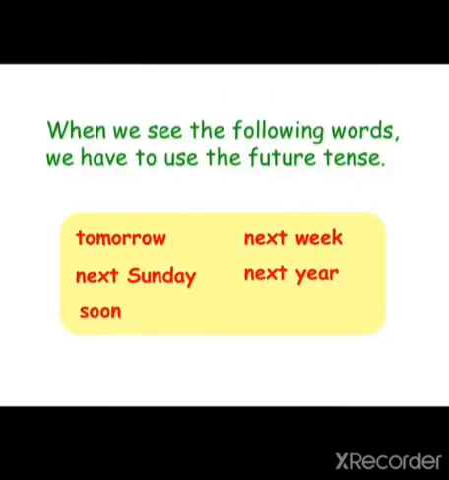Okay, one thing you have to keep in your mind: when you find such words, these are the key words. If you find such words in any sentence, you have to think that these are future simple tense sentences. Like you can see, tomorrow, next week, next Sunday, next year and so on. These all words tell about the future time, that some work is going to happen in the future. So whenever you find these words in any sentence, these are the key words of future simple tense.